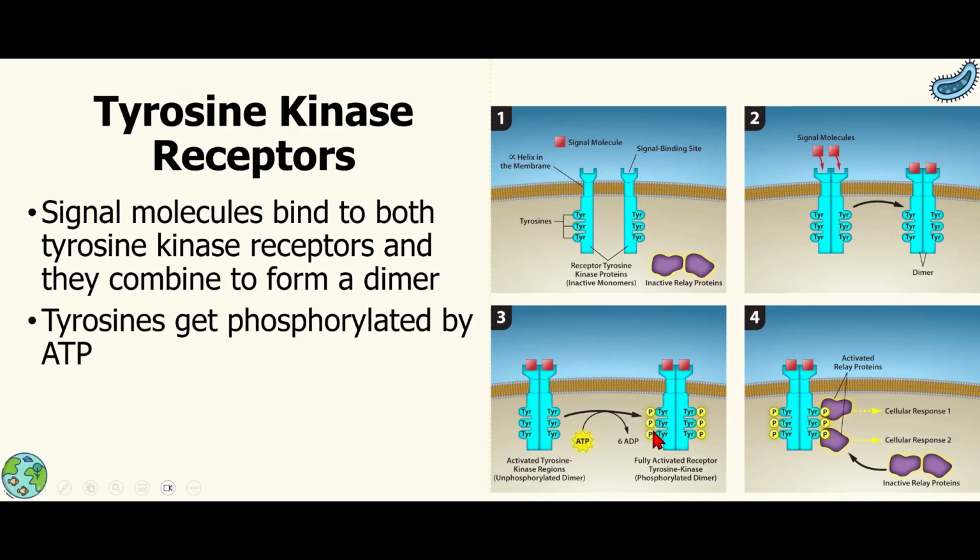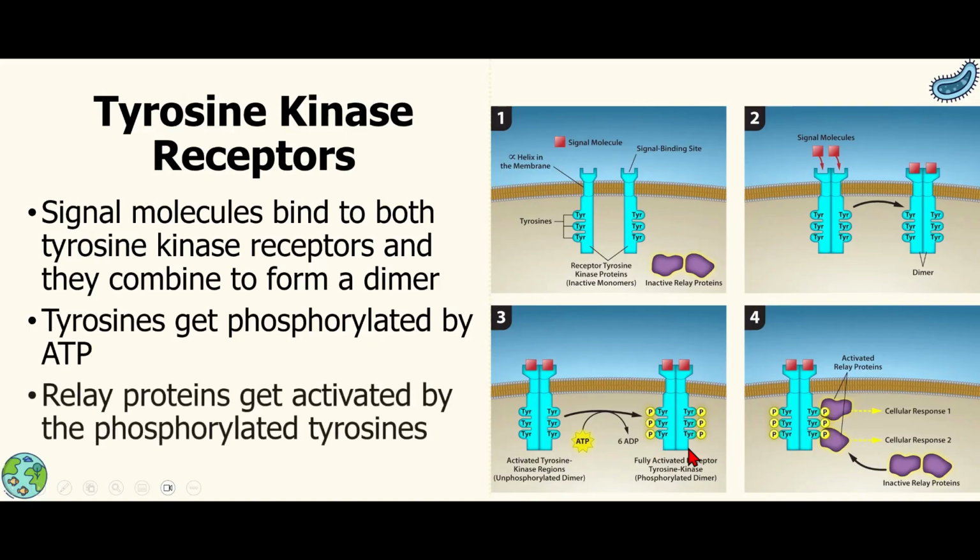Then the tyrosines that are found on the inside part of these receptors are all going to be phosphorylated with ATP. So ATPs are used to phosphorylate, and of course ADP is what we have left, and the ADP goes away. And then these phosphorylated tyrosines activate a bunch of other proteins. Again, we are just using relay proteins as a generic term, but there are a bunch of different proteins that can be activated, and then those activate other proteins, et cetera, and things happen in the cell.